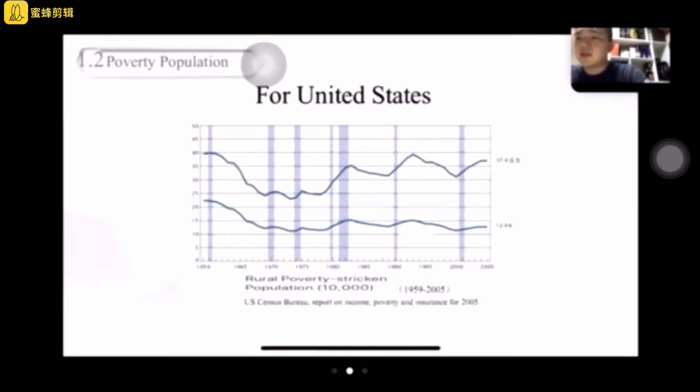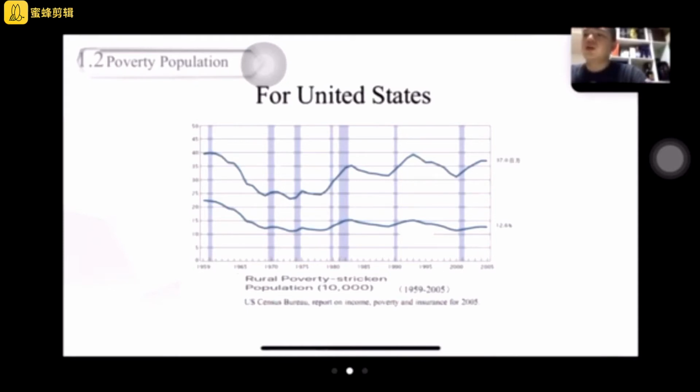Through the comparison of the United States and China, we found that in poorer countries the education level is low, and the mastery of science and technology is low.